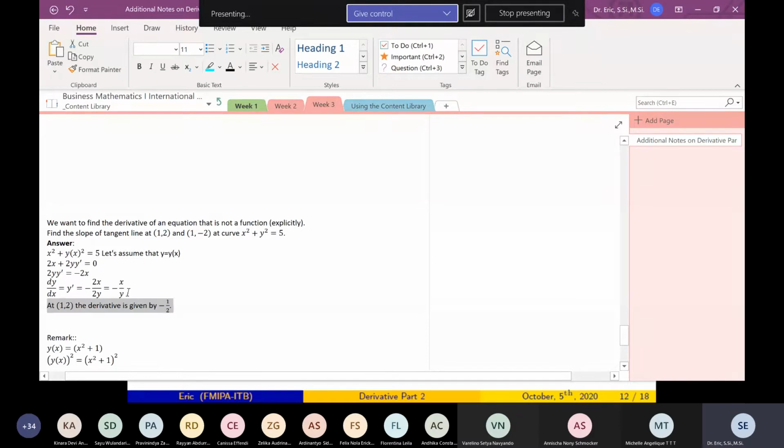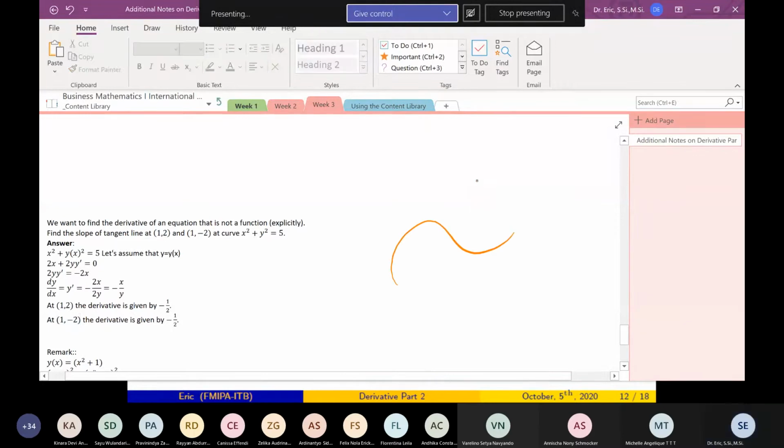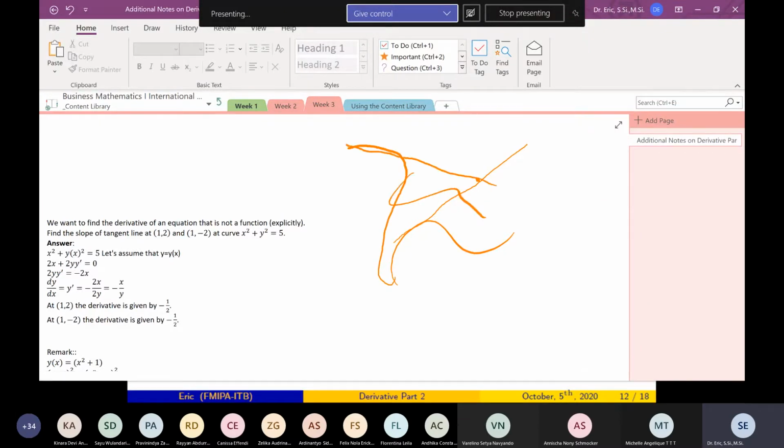And the same, you can do this for 1, minus 2. But first you have to check whether this is on the curve. If this is not on the curve, which tangent line would it be? I don't know. But you have to check if 1, 2 satisfies the equation and 1, minus 2 satisfies.